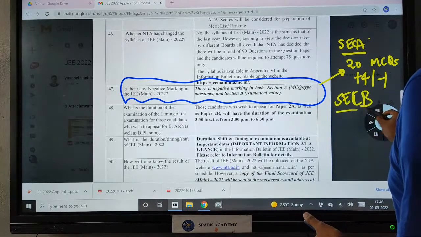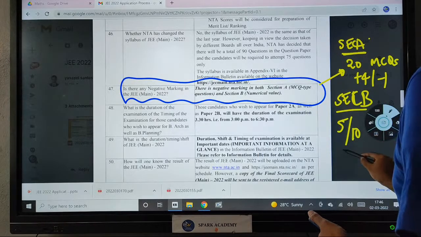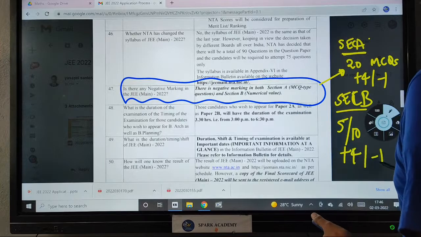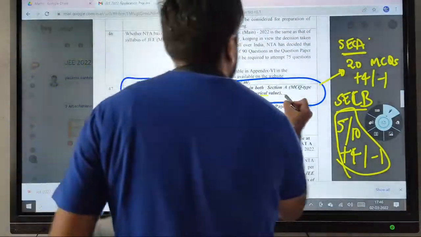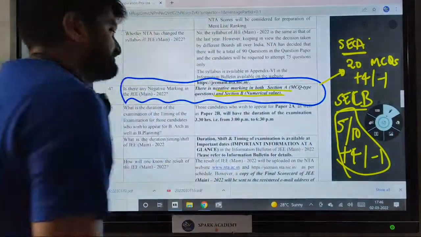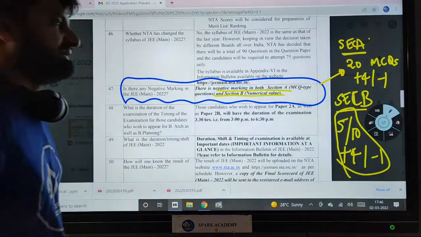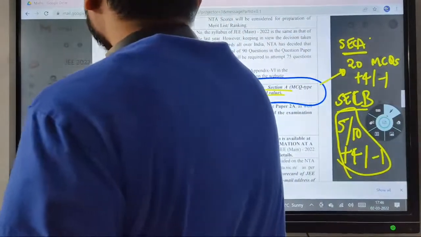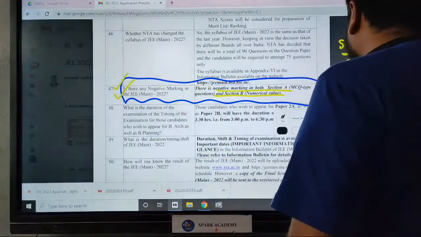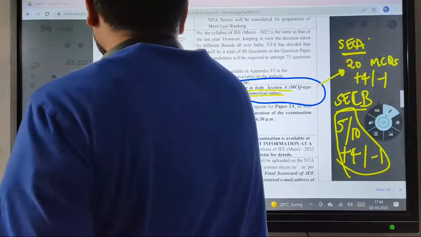Section B is also 5 out of 10 questions, again +4 -1. So for numeric type, negative marking has been introduced, but the rest of the format is the same. This year they have introduced negative marking for the second part as well.